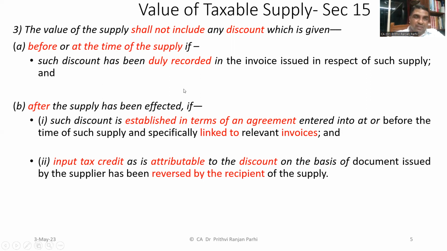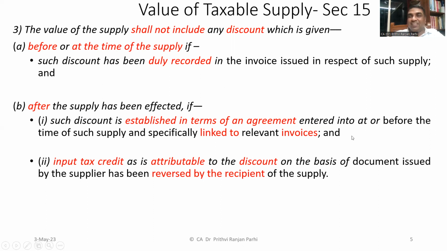There is one more situation. That is in clause B. First it was talking about before or at the time of supply. Now it is talking about after the supply has been effected. That means you have already supplied, but after that, you are giving such discount. So if such discount is given after the supply has been effected, if such discount is established in terms of an agreement entered into at or before the time of supply, and specifically linked to relevant invoices.